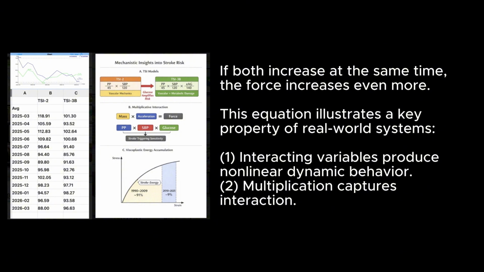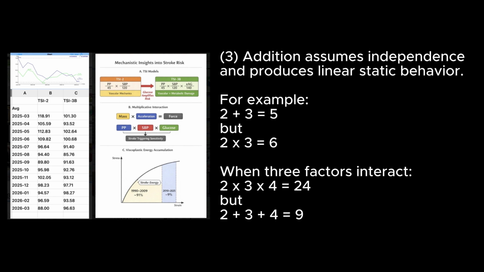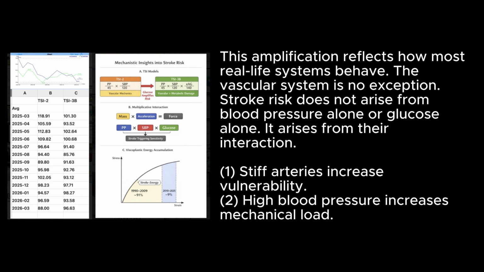This equation illustrates a key property of real-world systems. 1. Interacting variables produce nonlinear dynamic behavior. 2. Multiplication captures interaction. 3. Addition assumes independence and produces linear static behavior. For example, 2 plus 3 equals 5, but 2 times 3 equals 6. When three factors interact, 2 times 3 times 4 equals 24, but 2 plus 3 plus 4 equals 9. This amplification reflects how most real-life systems behave.